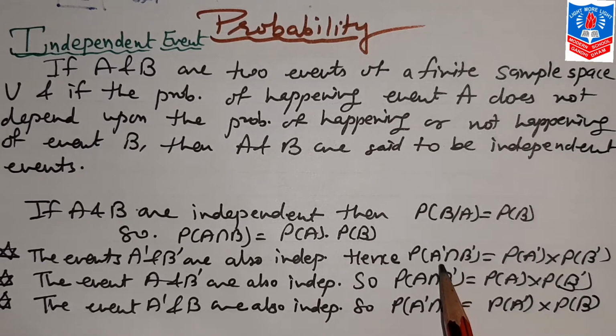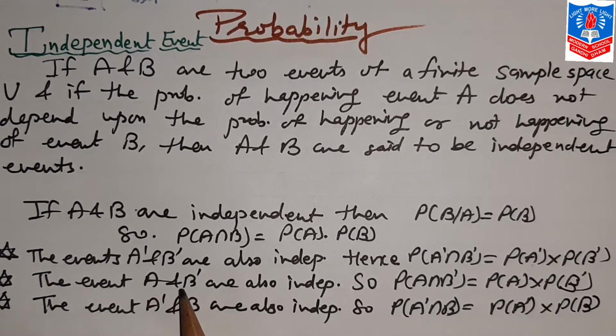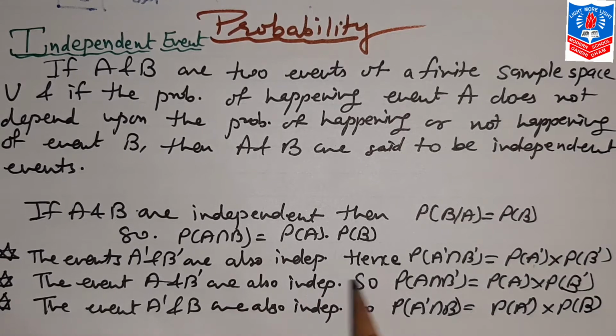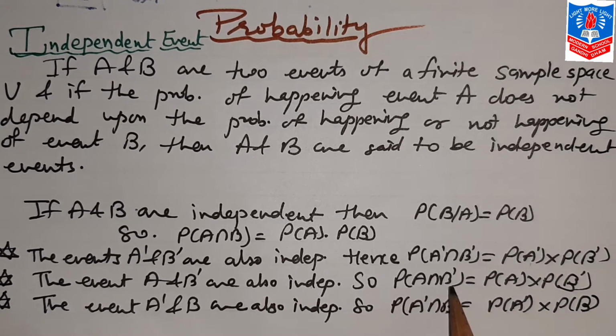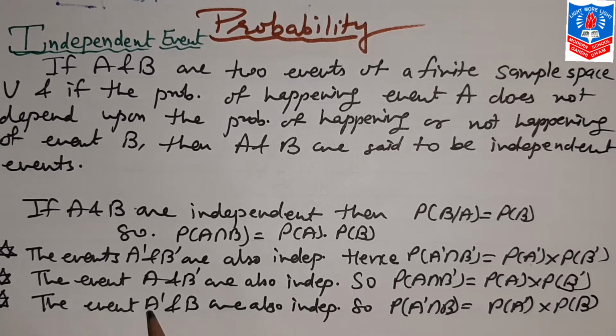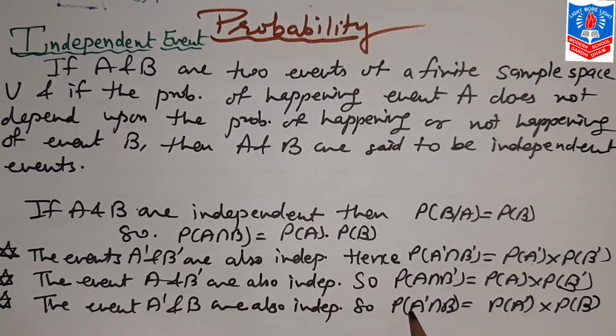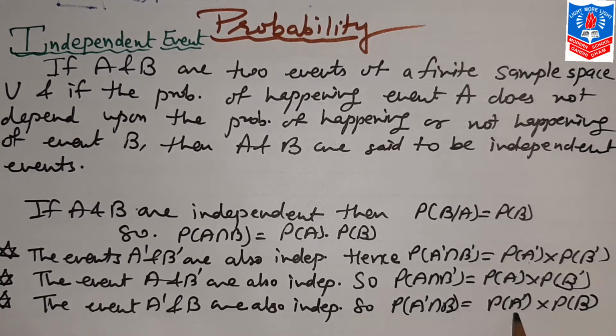So in that case, probability A dash intersection B dash will be probability A dash into probability B dash. In the same way, A and B dash are also independent, so probability of A intersection B dash will be probability A into probability B dash. And in the same way, A dash and B are independent. In that case, probability of A dash intersection B is equal to probability A dash into probability B.